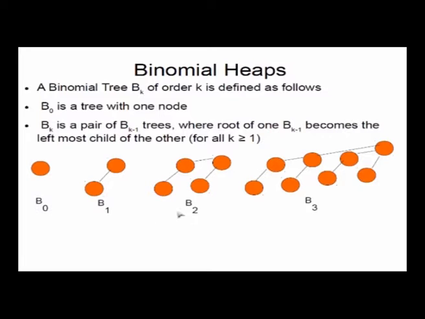Similarly, the B2 binomial tree is obtained by taking two B1 binomial trees. So here are two B1 binomial trees, and you make one B1 binomial tree a child of the other B1 binomial tree.